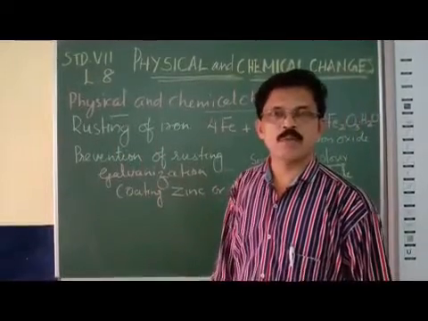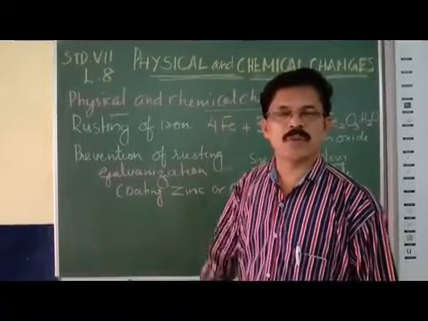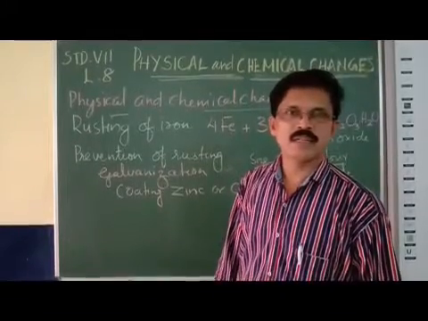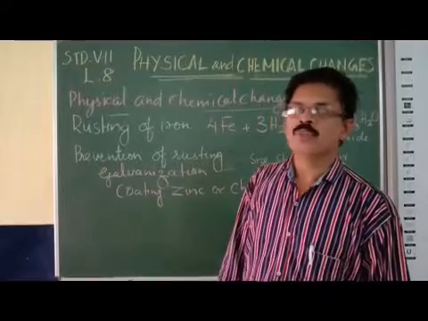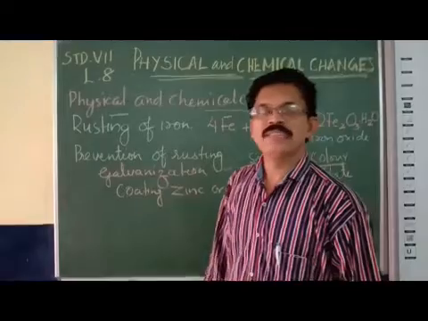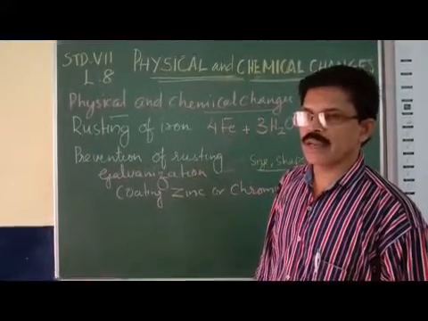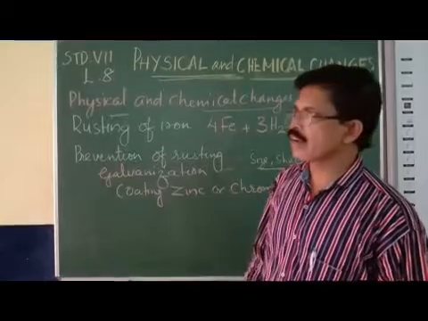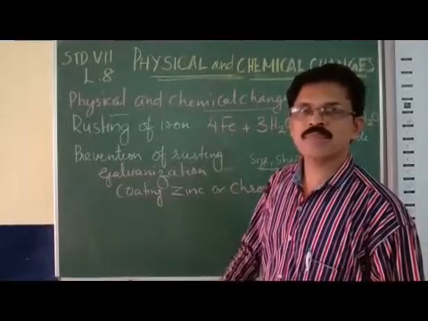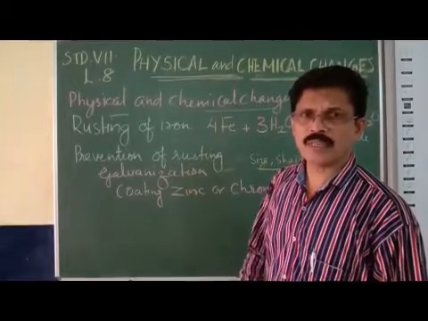Photosynthesis is another example. During photosynthesis, plants synthesize food. This is an example of a chemical reaction. Understood? So there are two changes that happen in nature. Broadly, they are physical and chemical changes. And based on the nature of the reaction, there are two categories of reactions: reversible as well as irreversible changes. Okay, got these points clear?